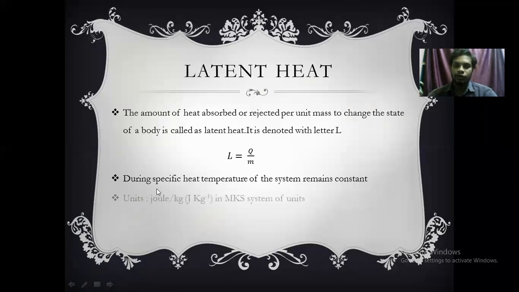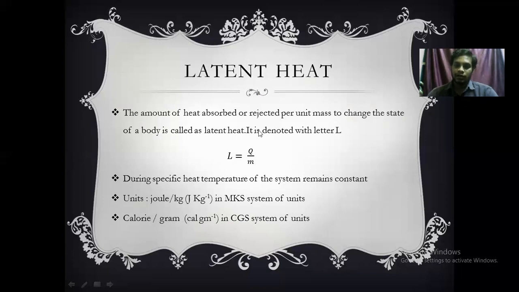And the next point, units. For latent heat, the unit of heat energy is joule and the unit of mass is kg. So joule per kg, or J kg inverse, is the MKS system of unit. In the CGS system, calorie is the unit for heat energy and gram is the unit for mass. Therefore, calorie per gram, or cal g inverse, is the unit in the CGS system.